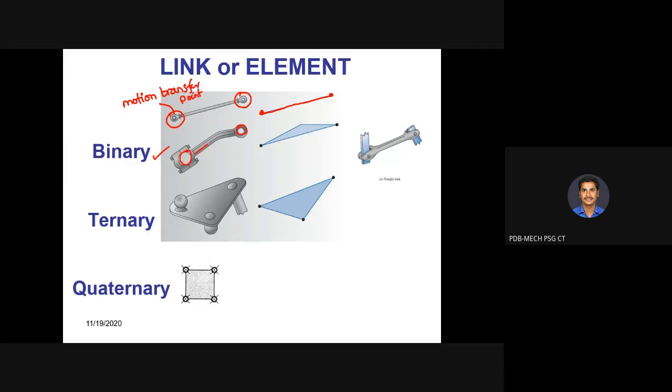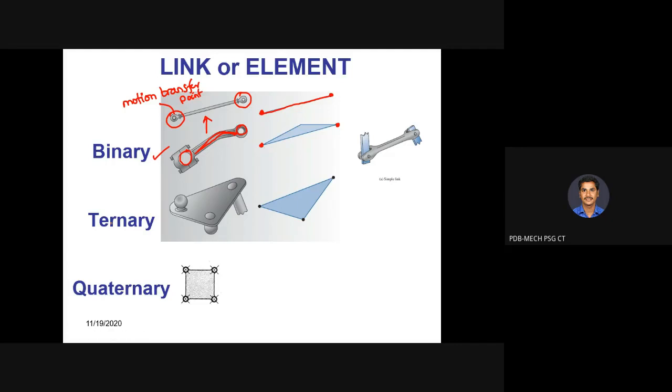Even though the shape of the binary link is slightly deviating from the actual, when you compare, it looks slightly bent. So that is also a binary link because we are having only two motion transfer points. Okay, if there are two motion transfer points, then definitely it is said to be a binary link.